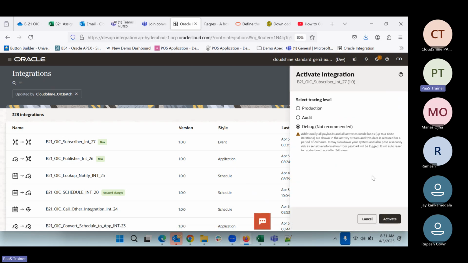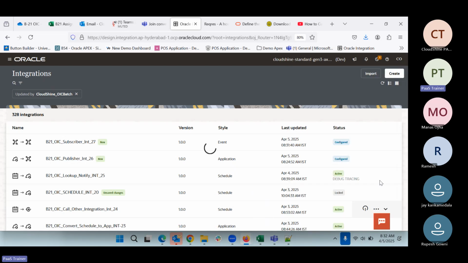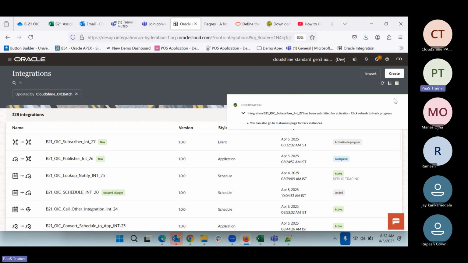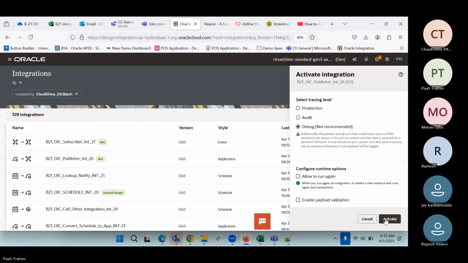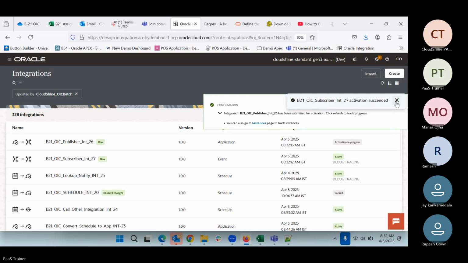So now we want it to run. So what we do, we need to activate both. So we can come here. This is activated, and the publisher also we can go and activate. Refresh. So now both are activated.